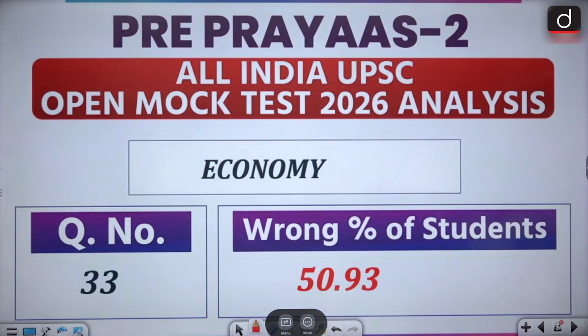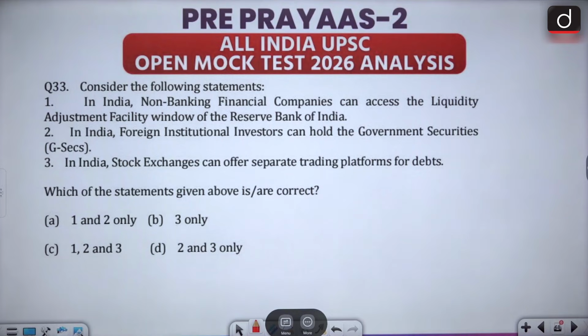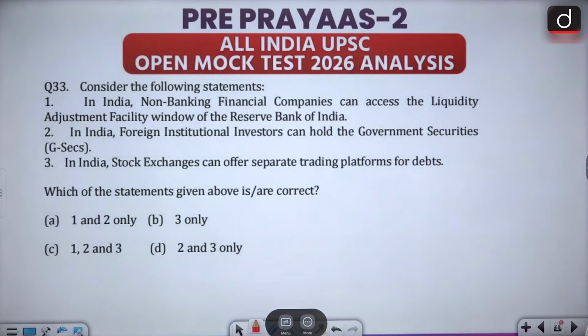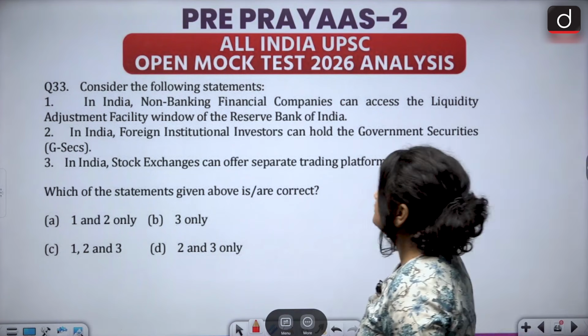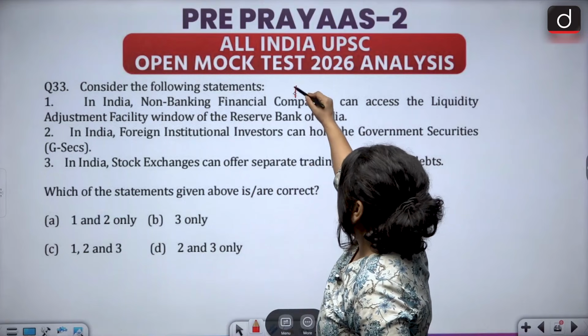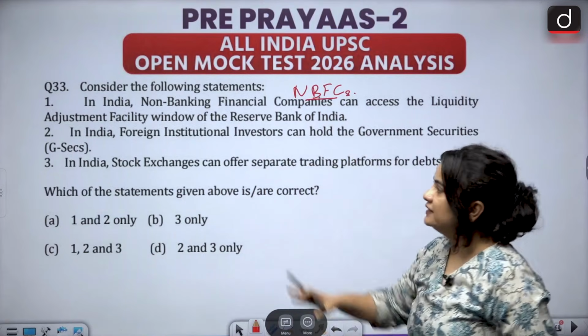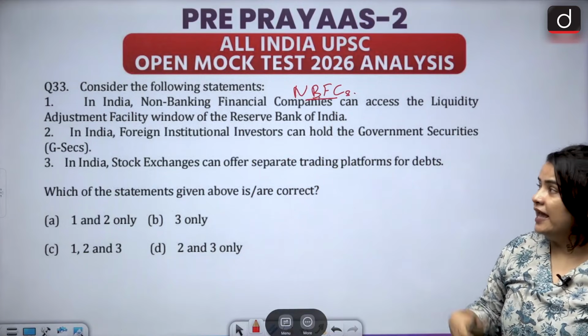The next question, almost 51% of students got it wrong and it was from the economy section. Question 33, consider the following statements. 1. In India, the non-banking financial companies can access the liquidity adjustment facility window of the Reserve Bank of India. Non-banking financial companies or NBFCs can indeed access the LAF facility.